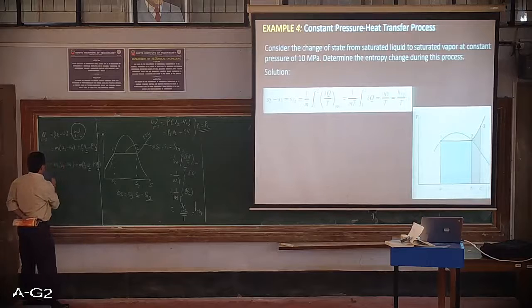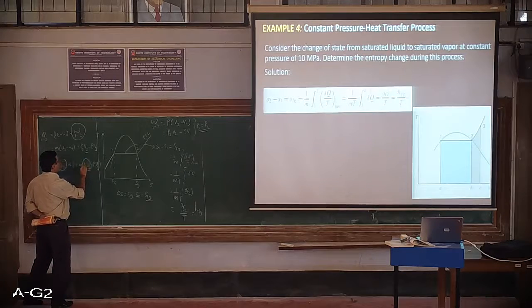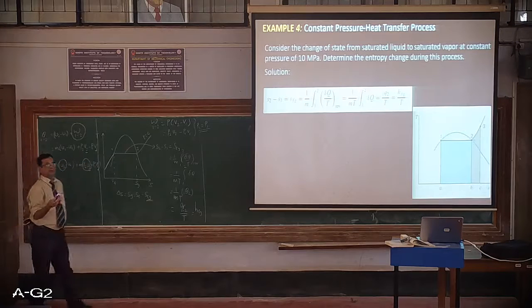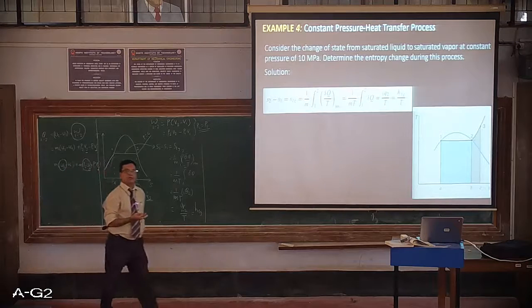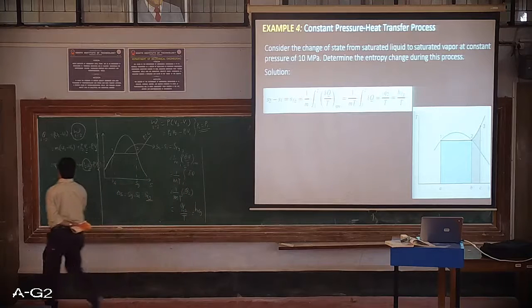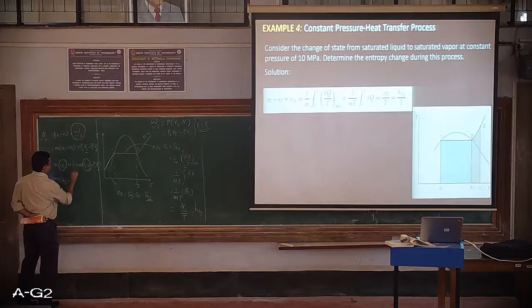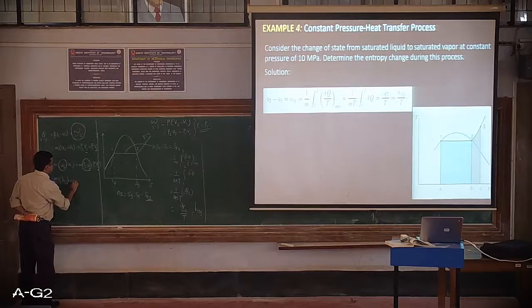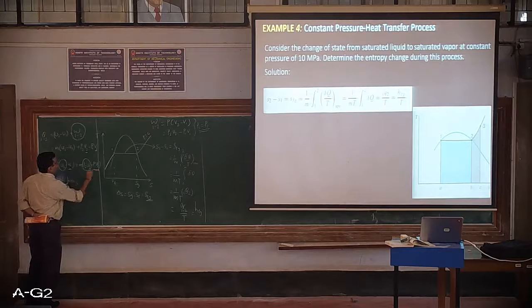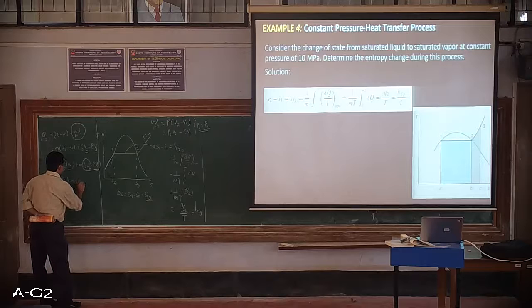Now you can write the expression for u2 plus P2 v2. It's a combination property, and we have defined this combination property as enthalpy. Here it is specific enthalpy. So directly I'll be taking here m(h2 minus h1), the u1 plus P1 v1 being again the same enthalpy, but at the initial state it becomes h1.